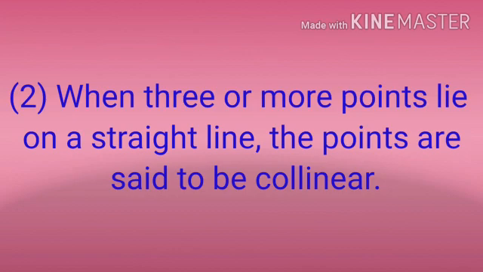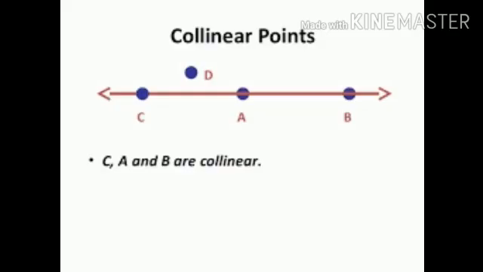Second property is when three or more points lie on a straight line, the points are said to be collinear. For example, in this figure, points C, A and B are all collinear points. But point D is not on a straight line. So, point D will not be a collinear point. Only points C, A and B are collinear points.